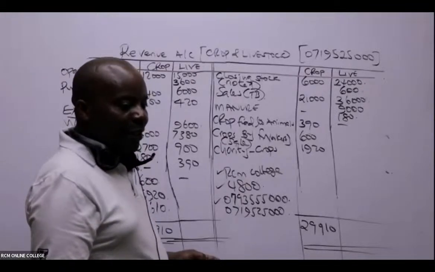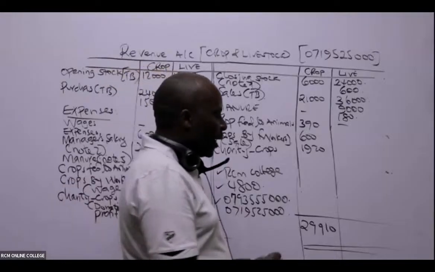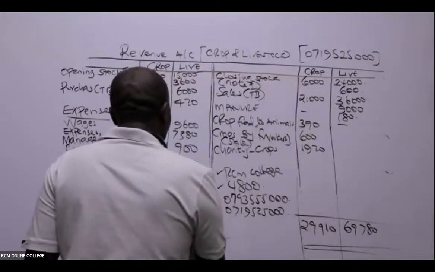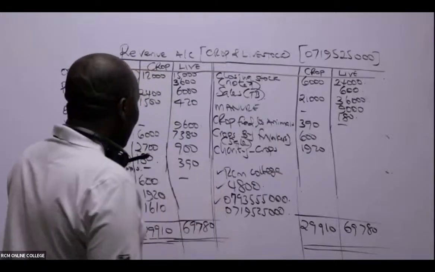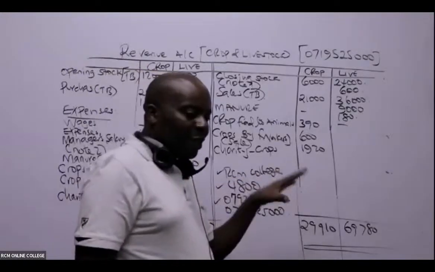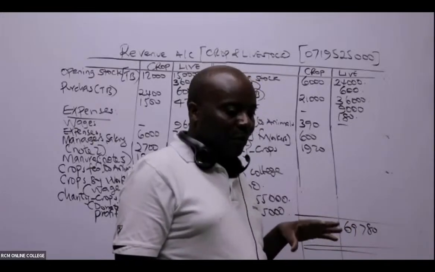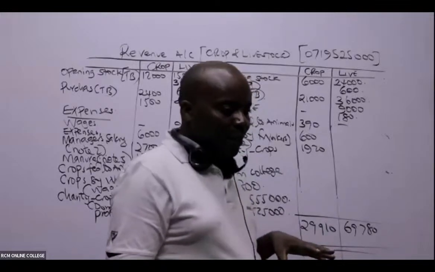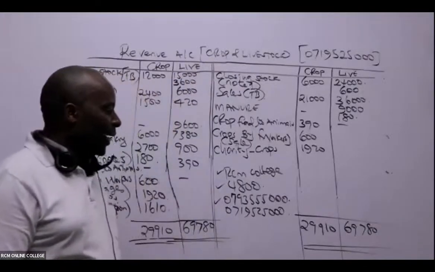All right. So somebody has already told me, Margaret, livestock is 69,780. This is 69,780. So do we have in this case here a profit or a loss? If the balancing figure is here, then this will be a profit. If the balancing figure is on the other side, then that will be a loss. Let me see whether students will be able to give me this figure nicely.